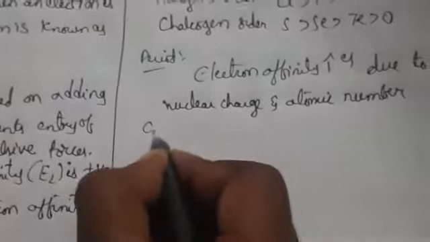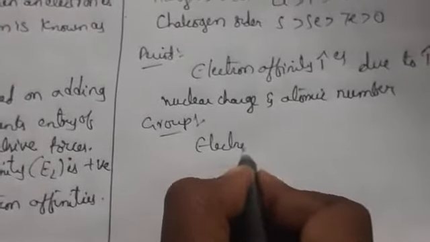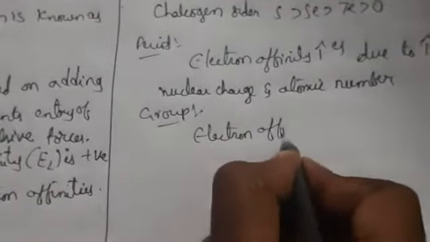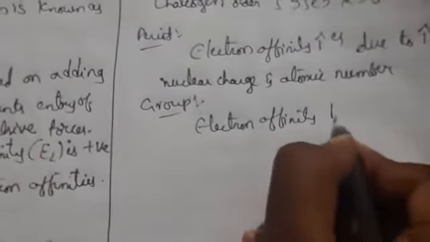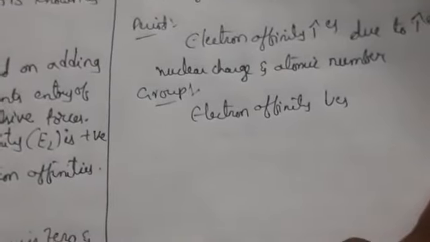Coming to a group, electron affinity decreases. Why does it decrease? Because of size.